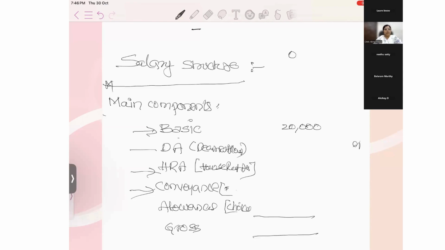Minimum wages means how much basic we have to pay, how much salary must be paid to a particular employee. It will be mentioned in that. And every organization should follow that minimum wages act, and the employee should get the payment accordingly.